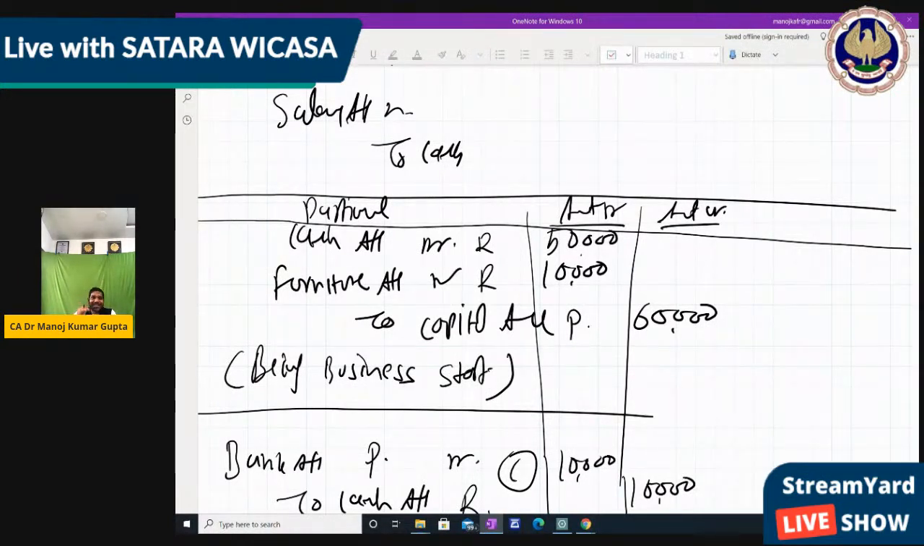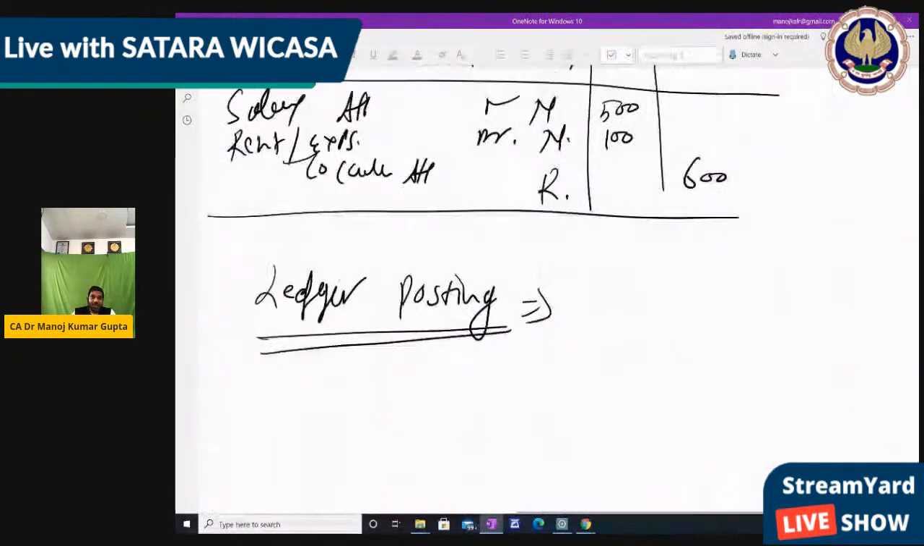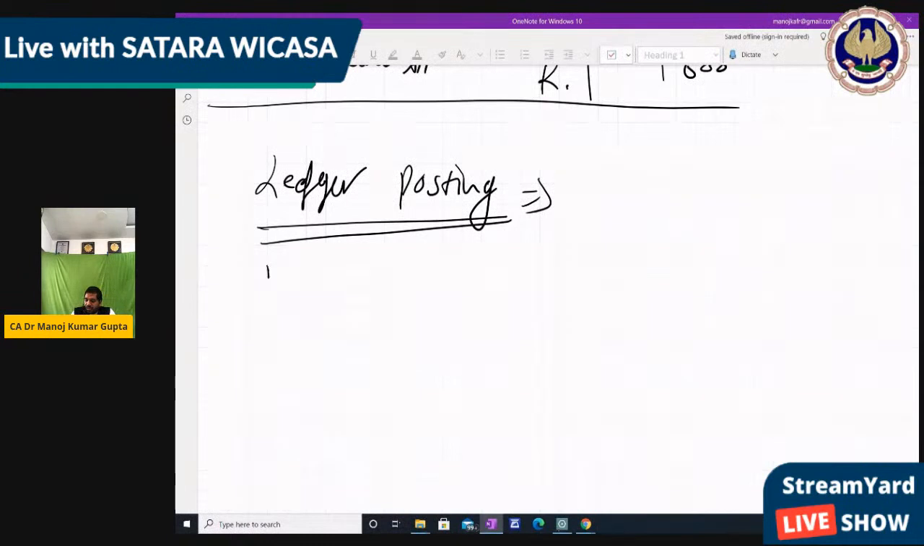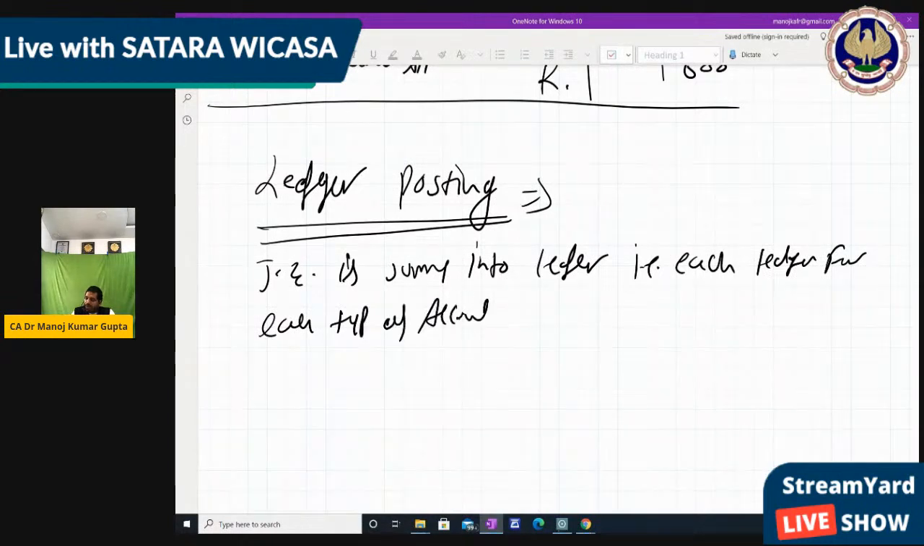To summarize it. Now, how much is cash? You can see cash is used here many times, but we make only one ledger for cash. So what is ledger posting? Journal entry is summarized into ledger, that is, each ledger for each type of account, or you can say one ledger for each type of account.